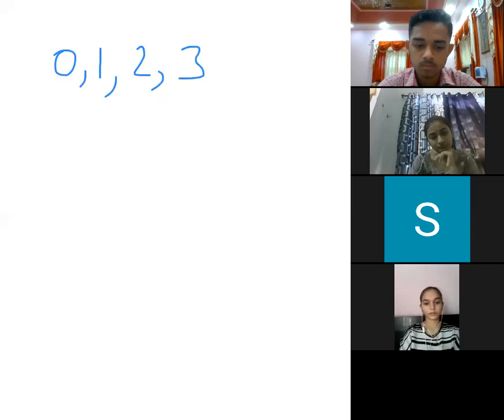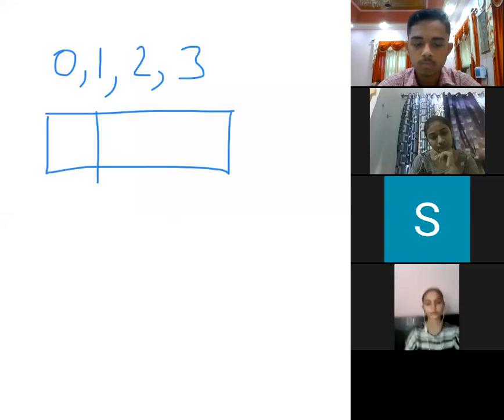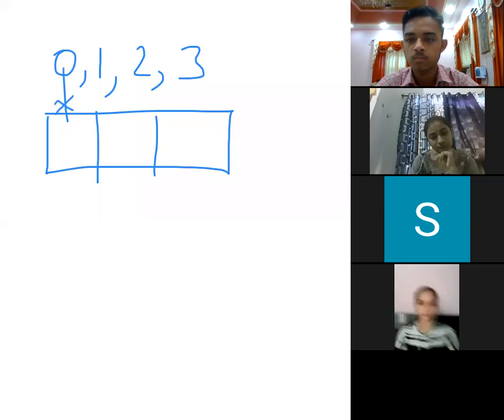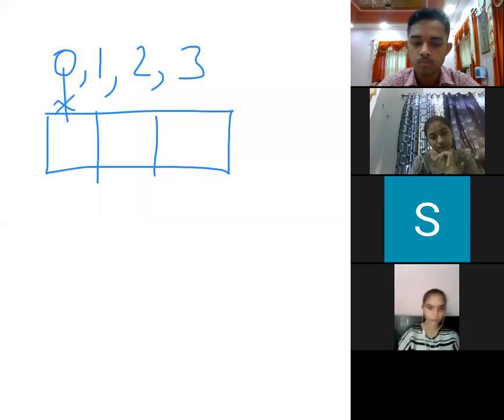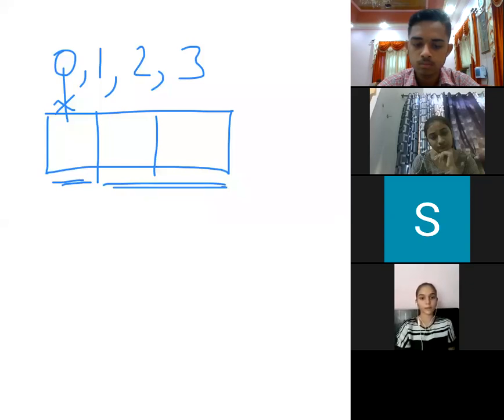Using these numbers, how many 3-digit numbers can be made? Now this is a little bit logical. You are going to make 3-digit numbers. It means 0 cannot come on this place. Why can 0 not come? Because if 0 comes on this place, then that number is said to be a 2-digit number, and we need to make 3-digit numbers. So for 3-digit numbers on this place, we want other than 0.